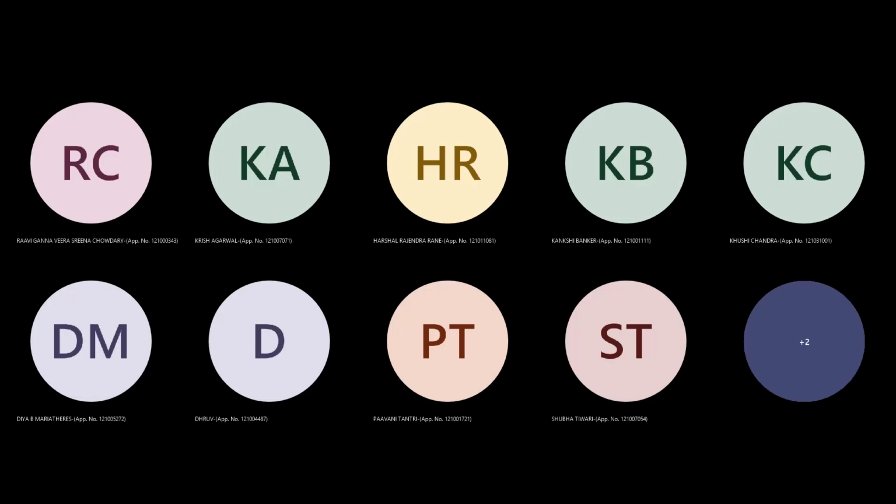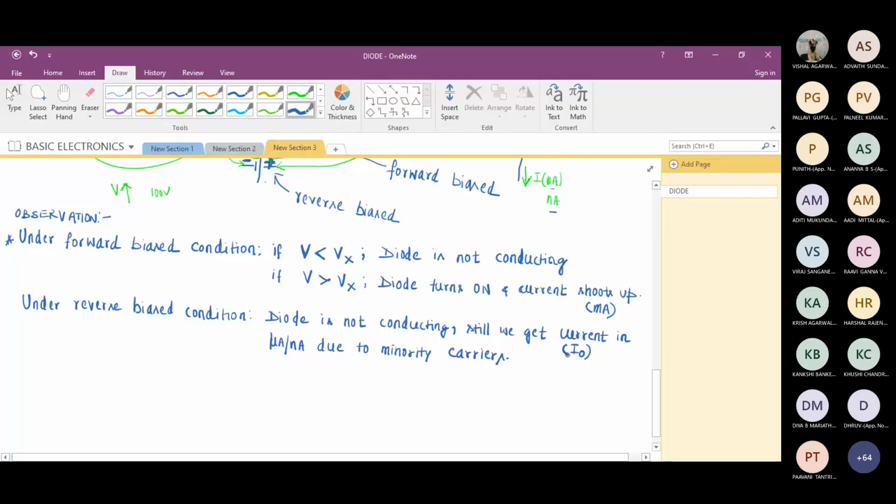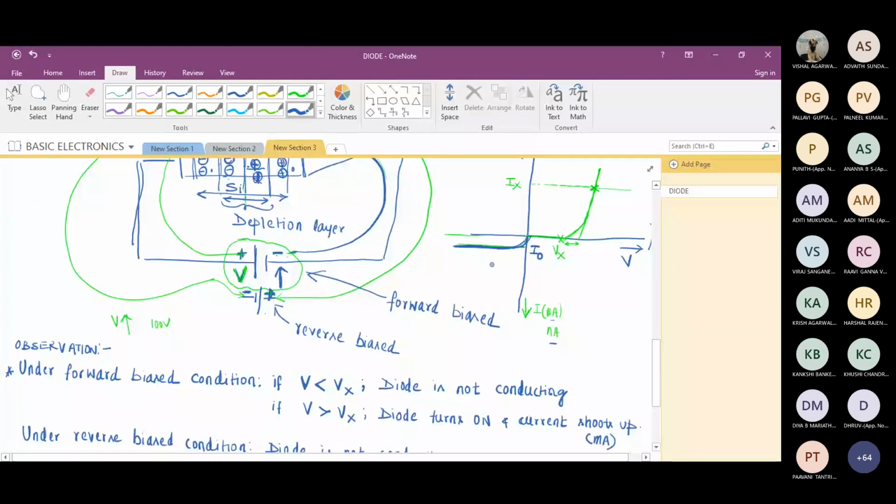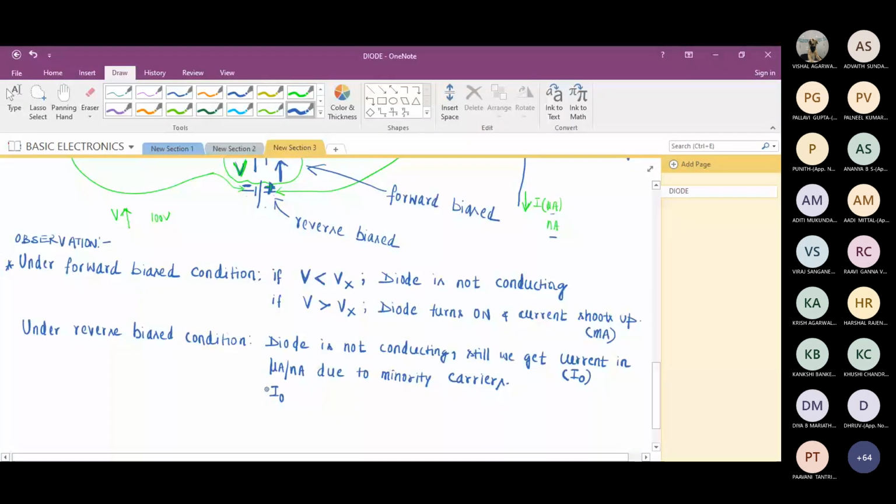Take it as I naught. In the curve, this constant value we take as I naught. By the by, this I naught we call a reverse saturation current. So whatever current we are getting, call it reverse saturation current.